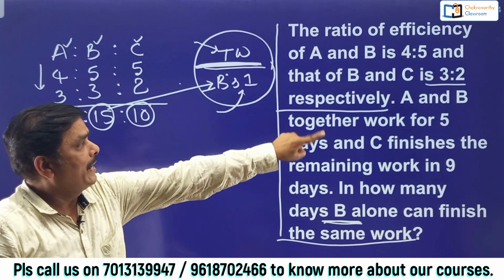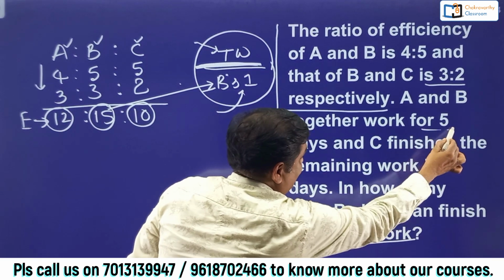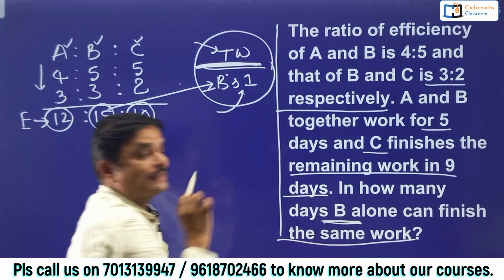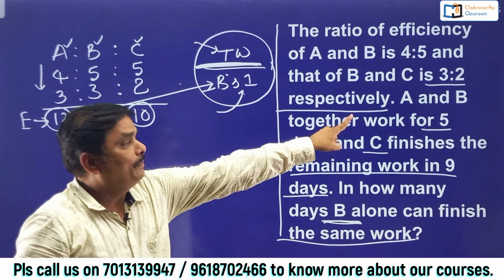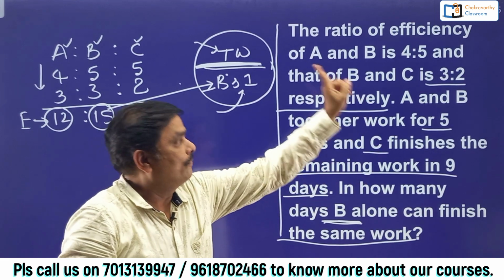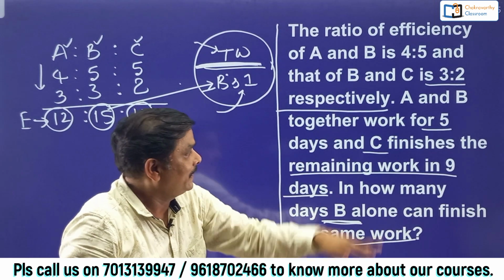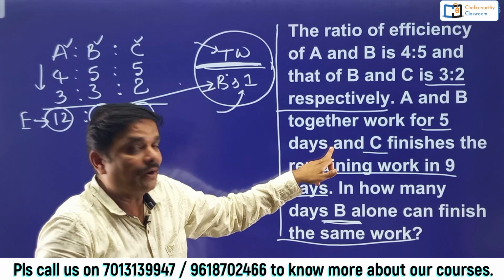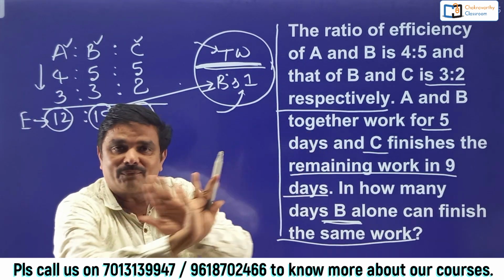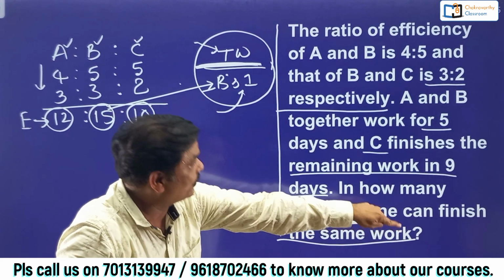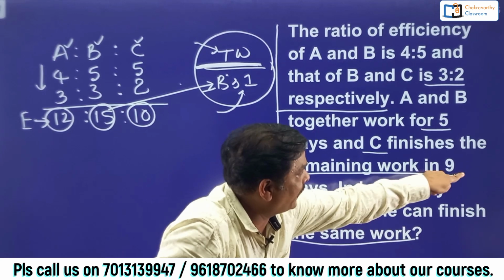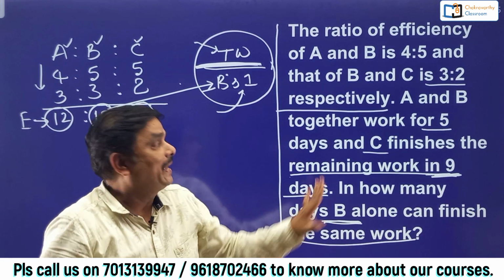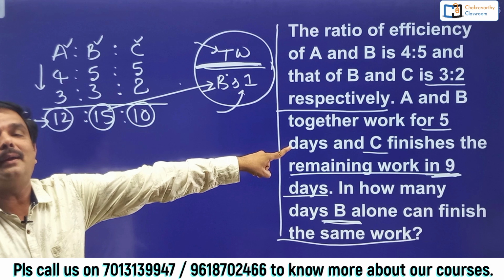Now you see A and B together work for 5 days and C finishes the remaining work in 9 days. That means first A and B together started the work. They work for 5 days. After 5 days they stopped it. Then C joined there and he finished the remaining work in 9 days. Here you can find out the total amount of work.